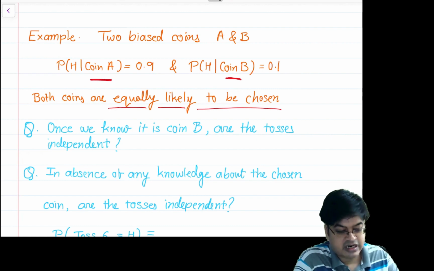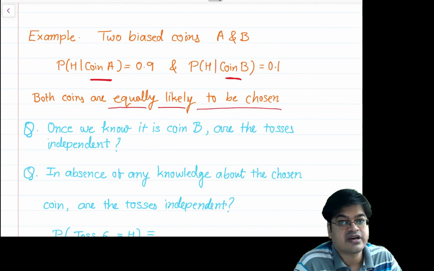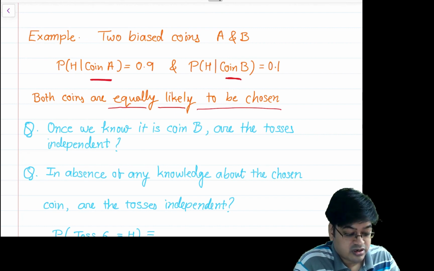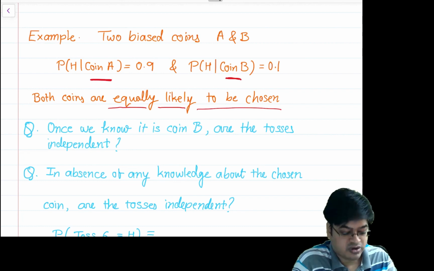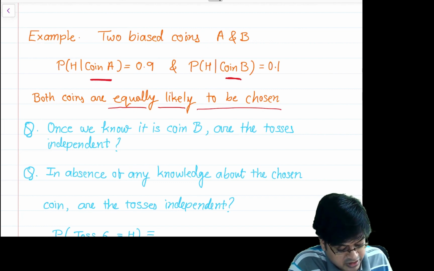That means I know I have chosen coin B. Now will it affect what the probability of heads is when coin A is there? No. So coin B itself will run on its own. So the tosses are independent when we know it is coin B. So the answer to this question is yes.